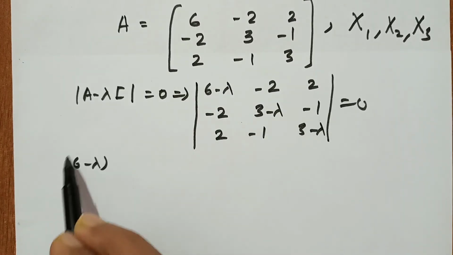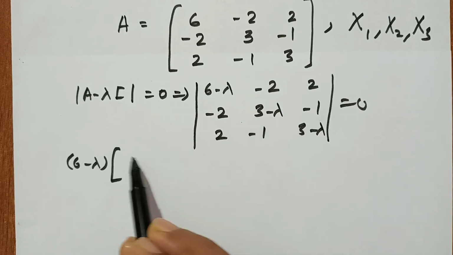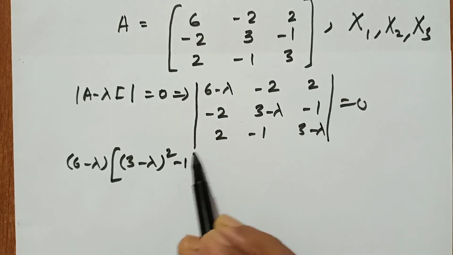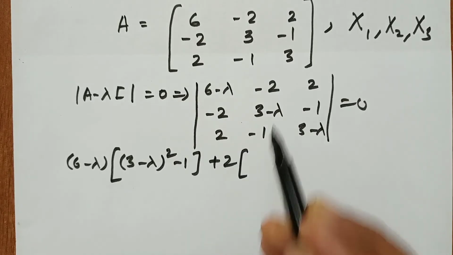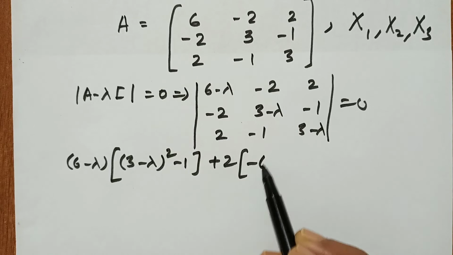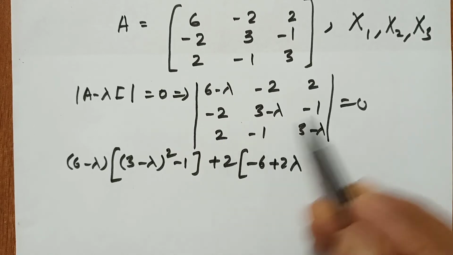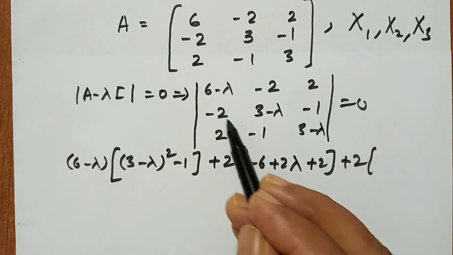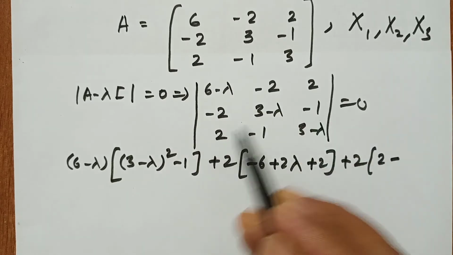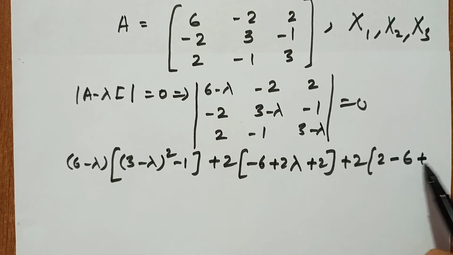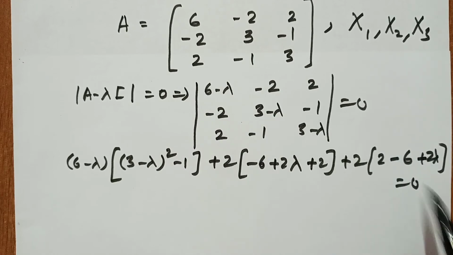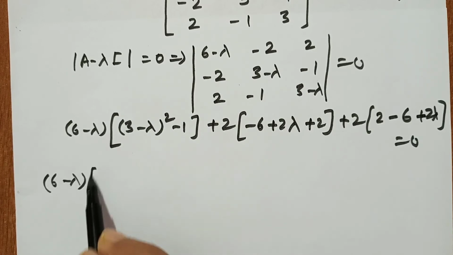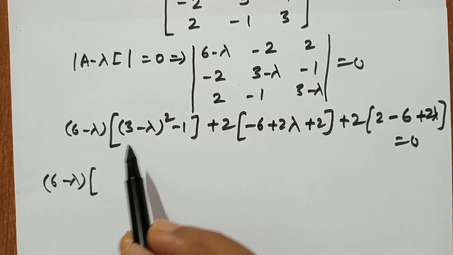6 minus lambda times (3 minus lambda) whole square minus 1, plus 2, and so on, with simple manipulations.